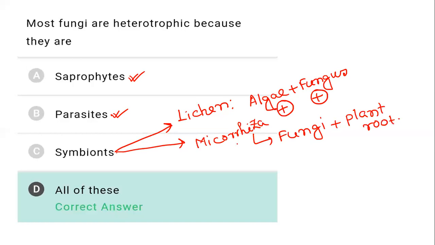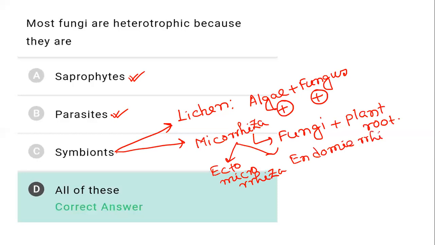Mycorrhiza is divided into two types, ectomycorrhiza and endomycorrhiza. So all of these are the correct answers.